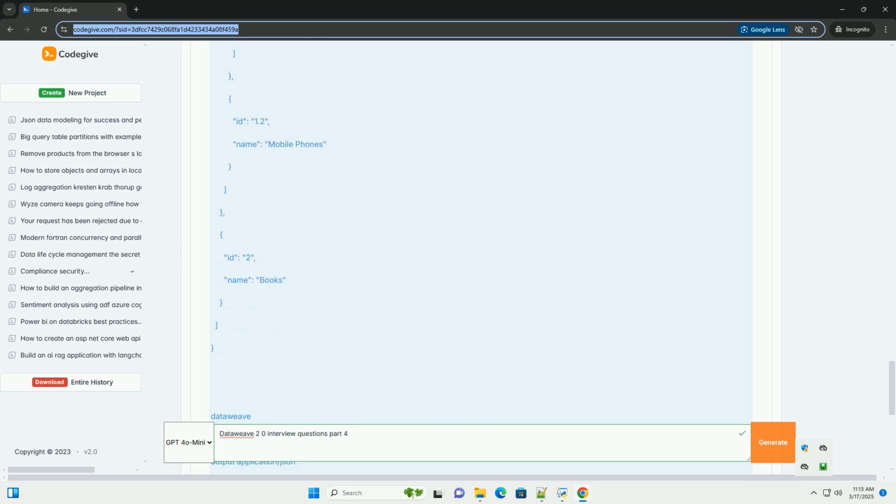Example: let's say you have two sources. customers.json contains customer information. orders.json contains order information, as in the previous example. We want to create a JSON structure that includes customer information along with their orders and the total amount spent.